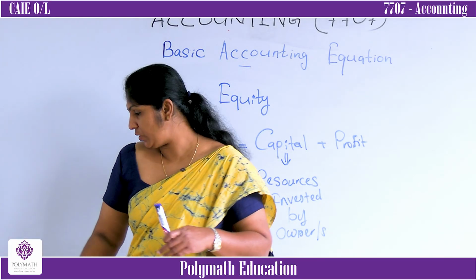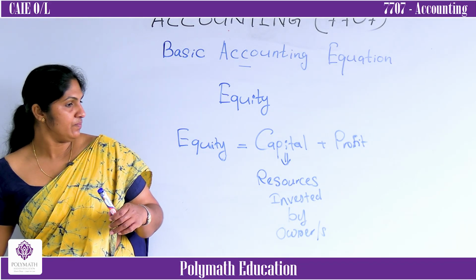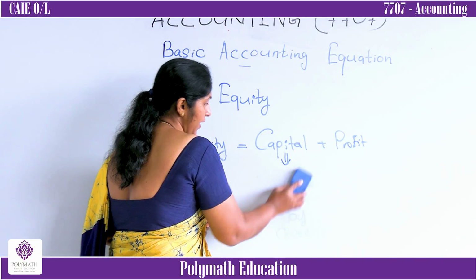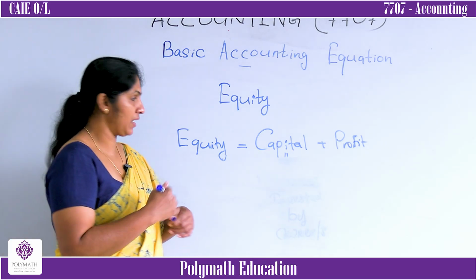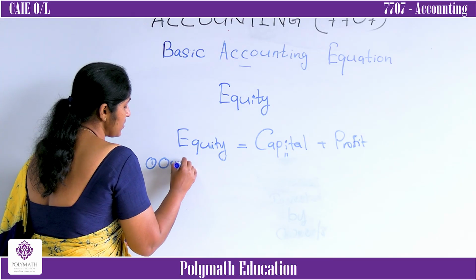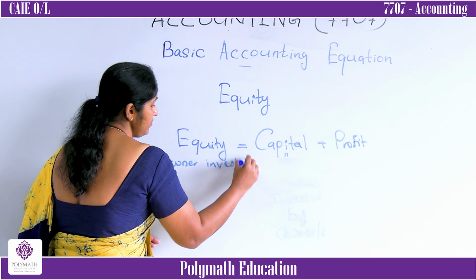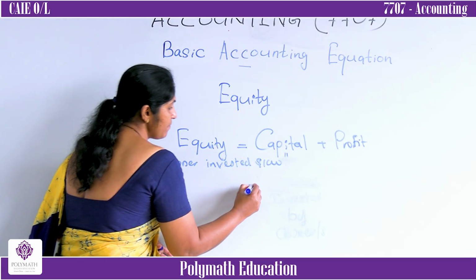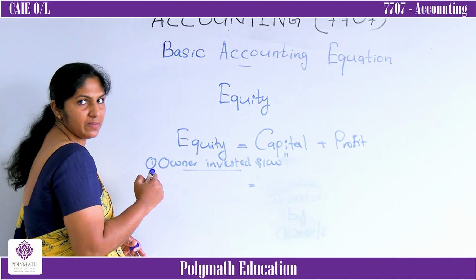Shall I explain it in detail, in a different way? Imagine you are the business. First situation, owner invested $1,000. Owner invested, in the sense it is capital, right?